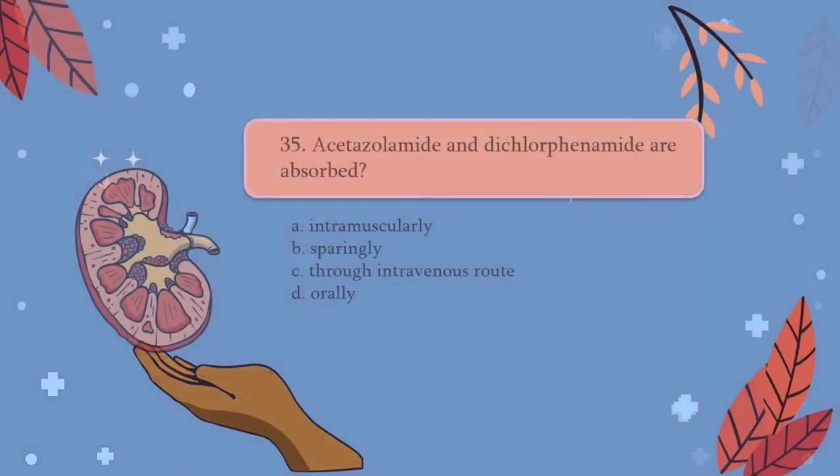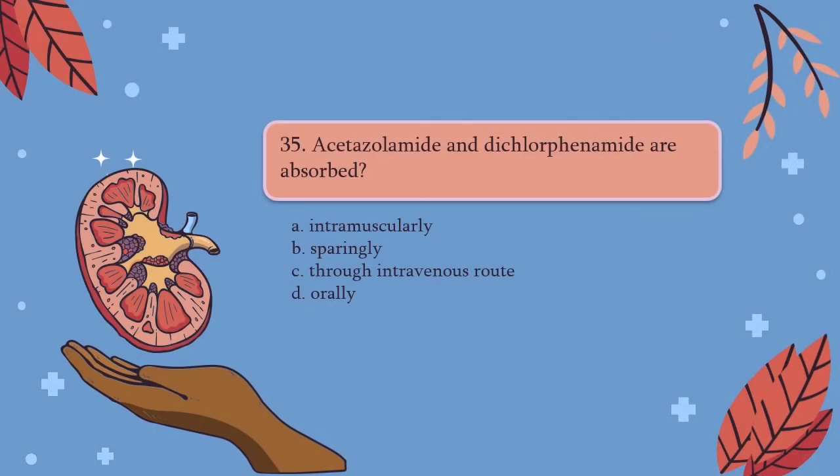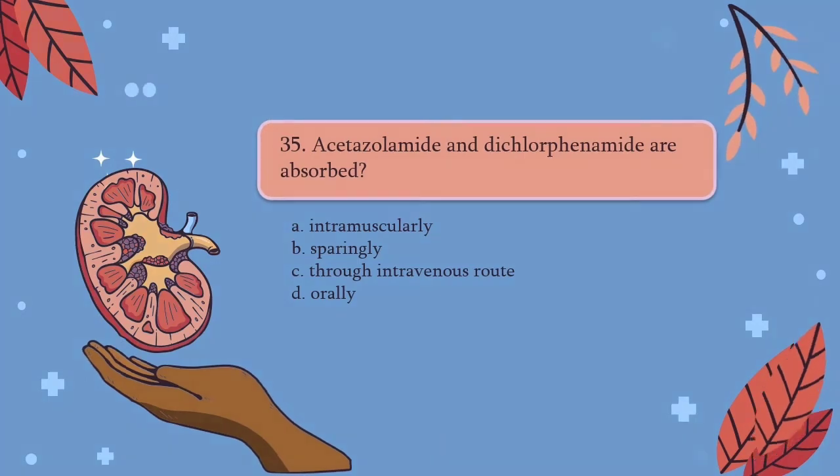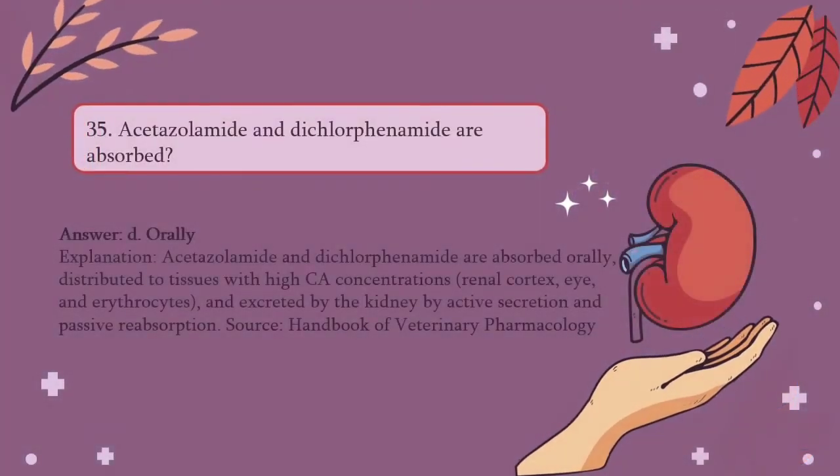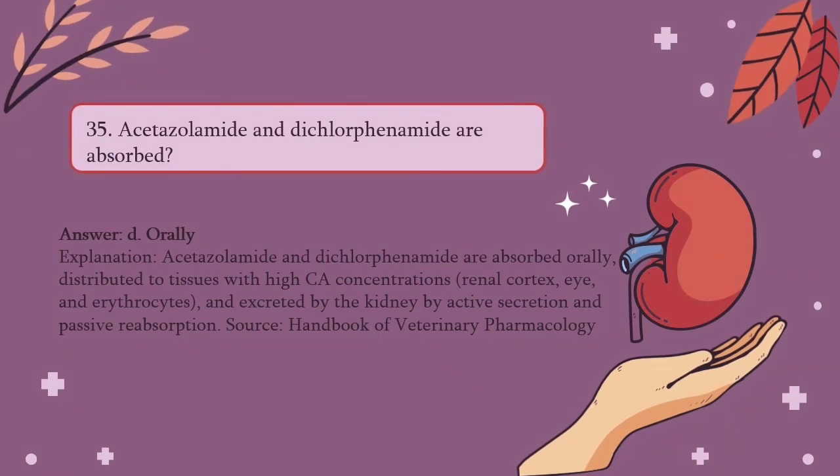Question number 35. Acetazolamide and dichlorphenamide are absorbed A. Intramuscularly, B. Sparingly, C. Through intravenous route, and D. Orally. The answer would be D. Orally. Acetazolamide and dichlorphenamide are absorbed orally, distributed to tissues with high CA concentrations, and excreted by the kidney by active secretion and passive reabsorption.